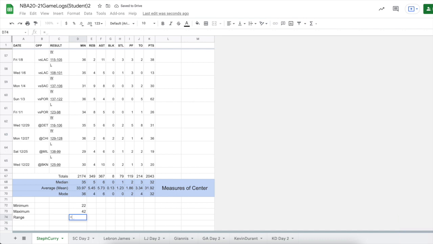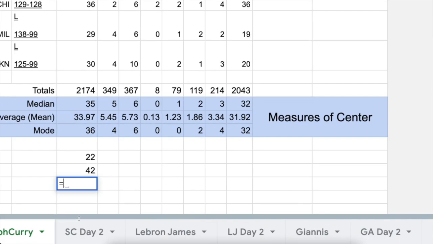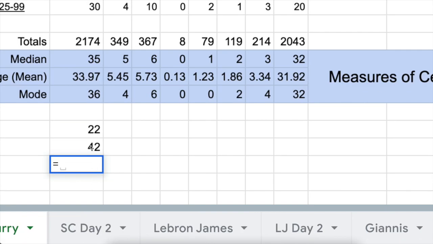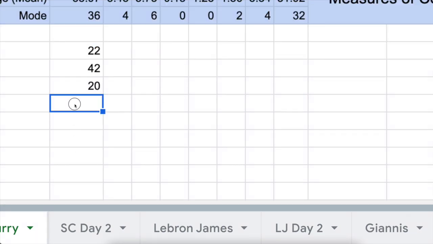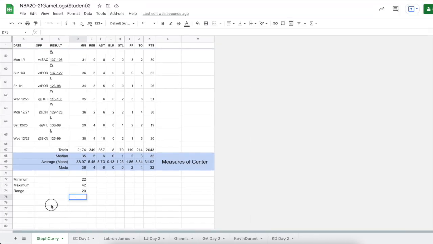We're going to click equals, and then we want to take this one, which is the maximum, and notice when we clicked on it, it put that cell number there, minus the minimum. So those two, if we subtract them, we will get the range. And it's already kind of showing us the calculation. In this case, it's going to be 20. If we hit enter, there it is for us. Terrific. All right, so we found the range. That's one measure of variability, but there are others.